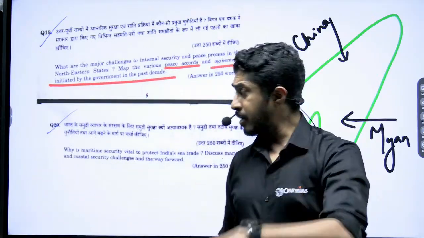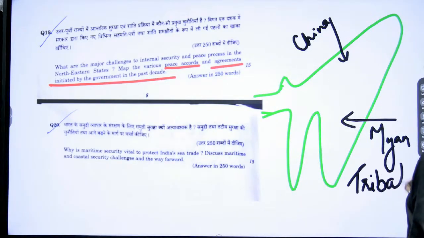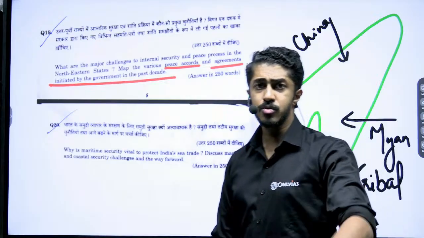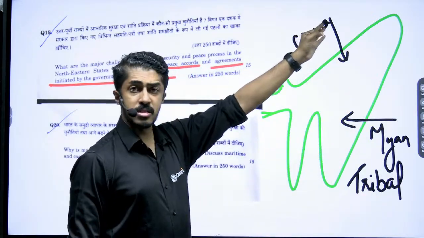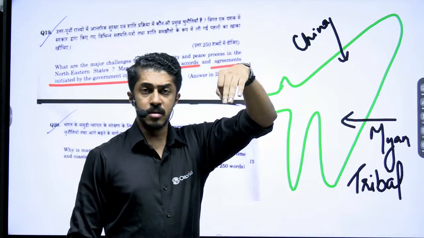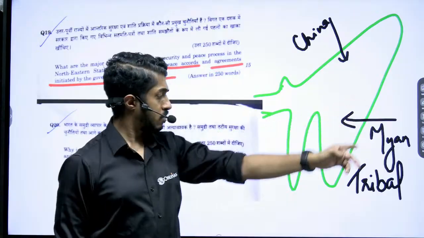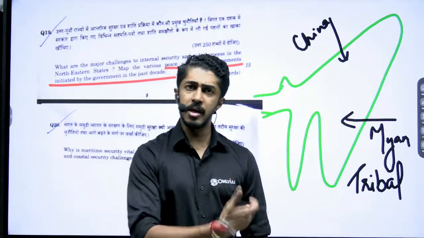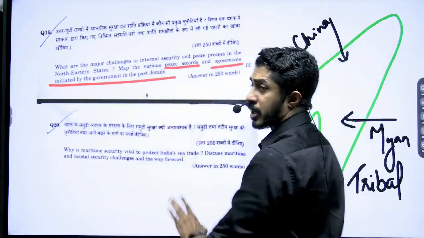Correct? Then obviously the tribal conflict. These are the major issues: drugs, weapons, external actors, state actors creating trouble. Number 4, tribal issues, the Manipur conflict. So 4 issues.